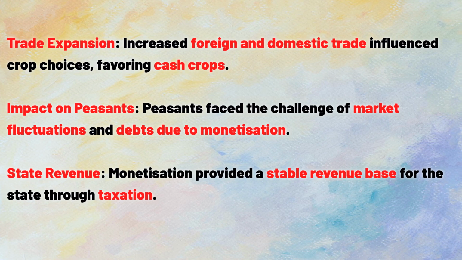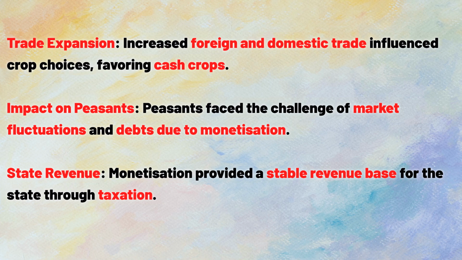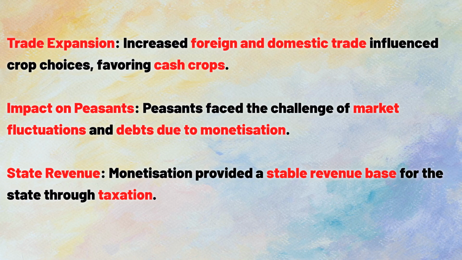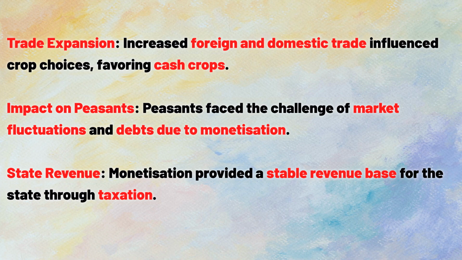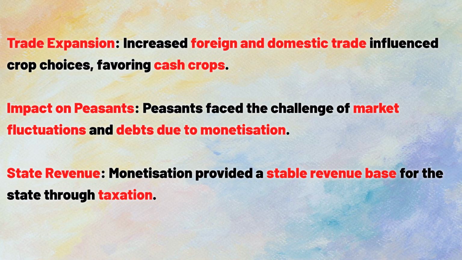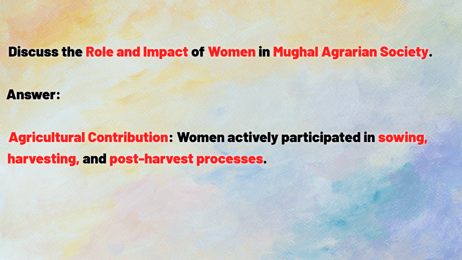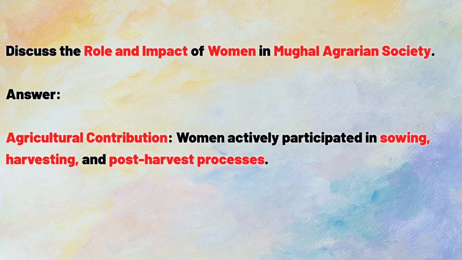Impact on peasants, peasants faced the challenge of market fluctuations and debts due to monetization. State revenue, monetization provided a stable revenue base for the state through taxation. Discuss the role and impact of women in Mughal agrarian society.